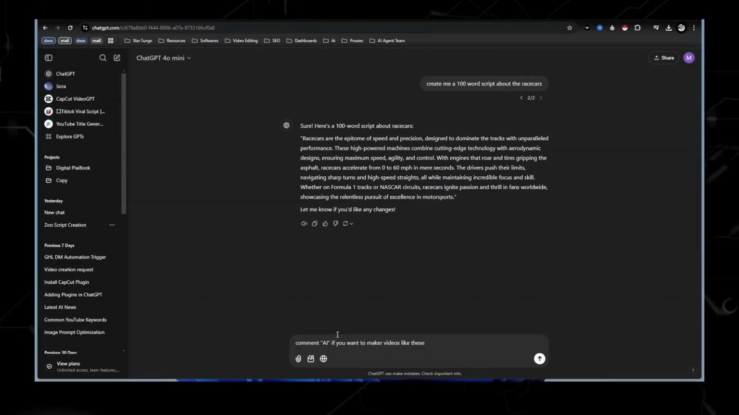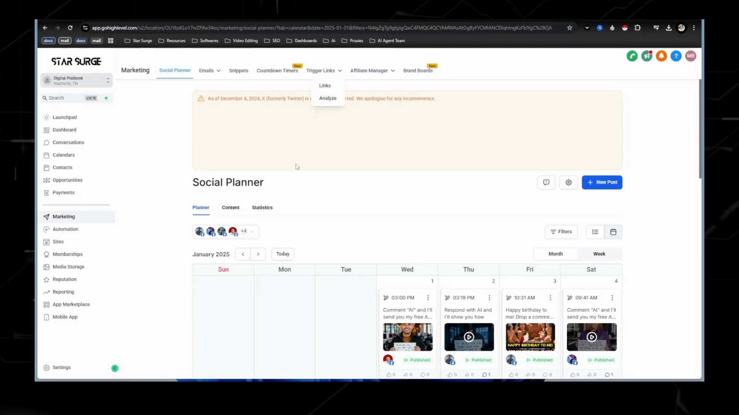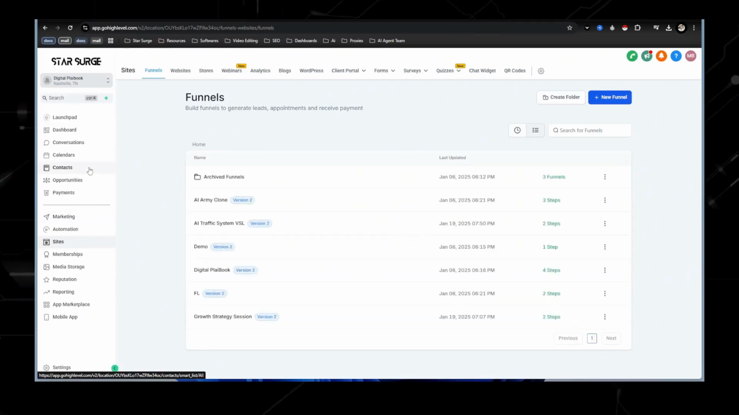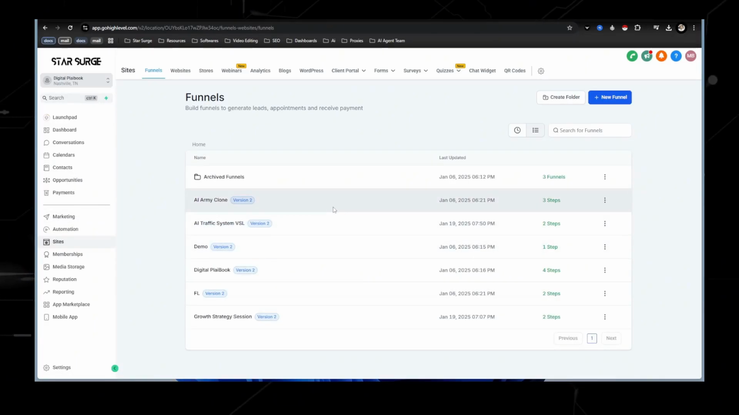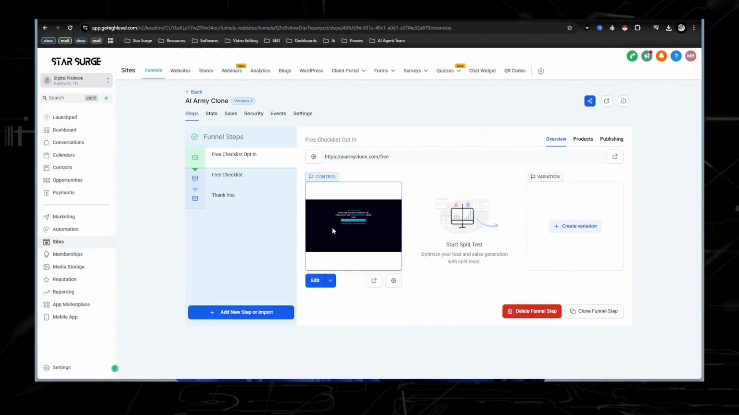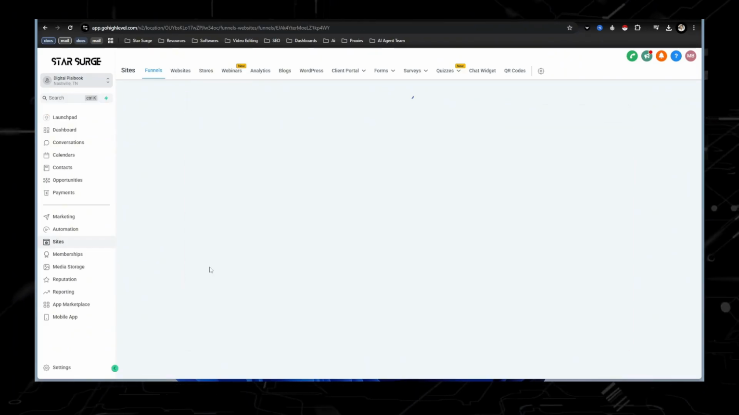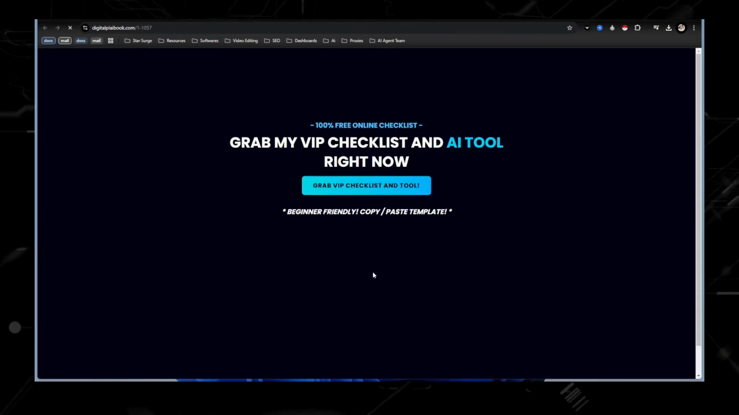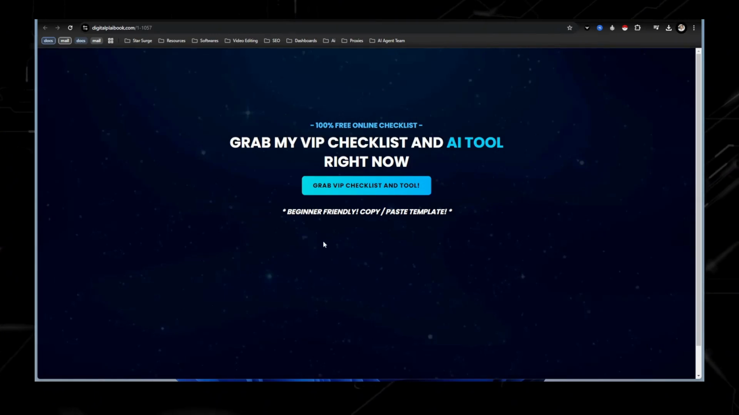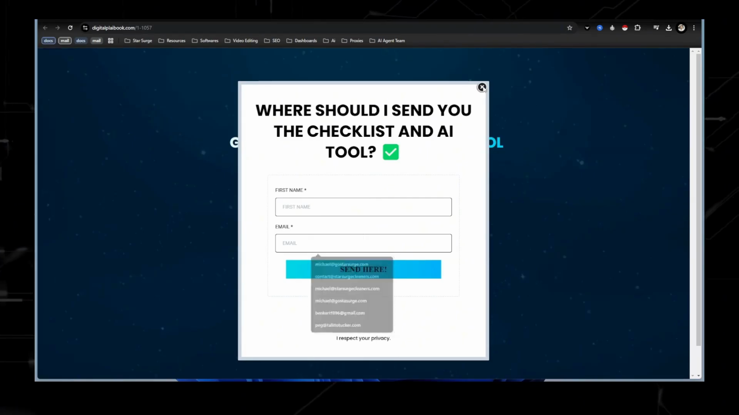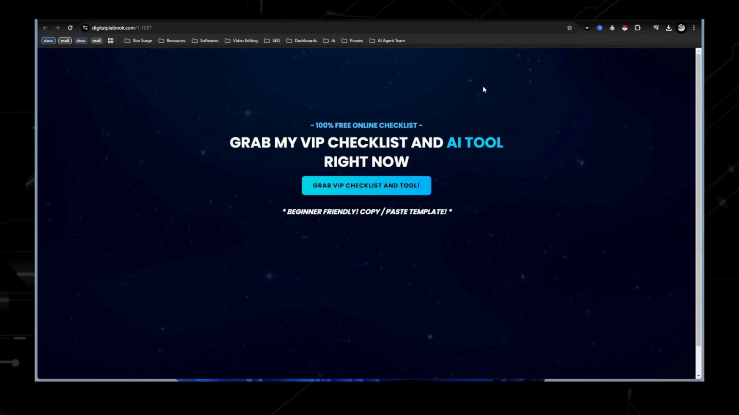So I'll briefly just touch on this real quick. What an opt-in form is, it allows you to collect information. Normally it's like phone number, email, first name. What I do is I normally just ask for the full name and email address. So this is the actual funnel that I use. If you want it, it's in the VIP checklist. But this is what a simple opt-in is. Boom, they click there, first name, email, opt in, and then they get sent what they opted in for.